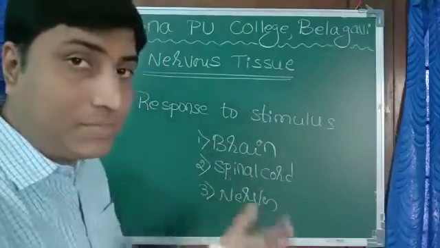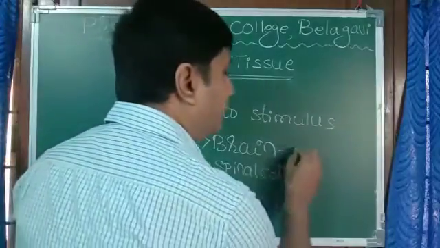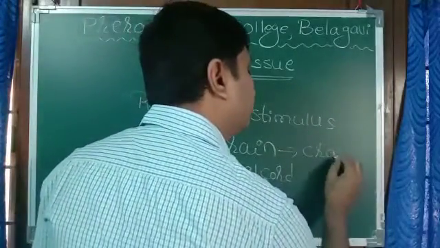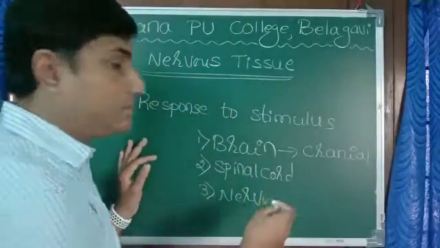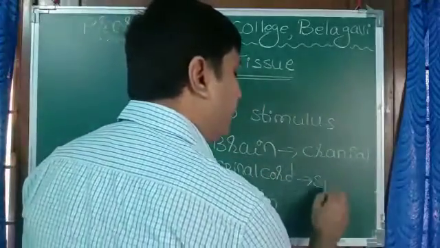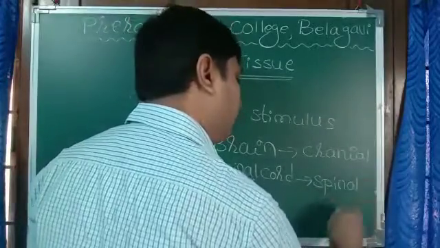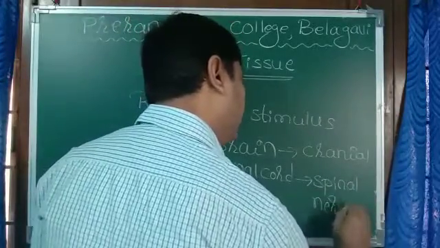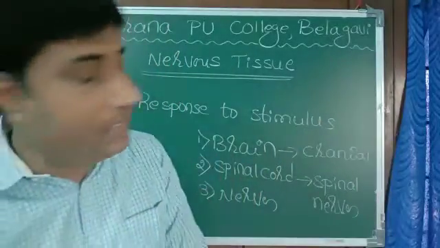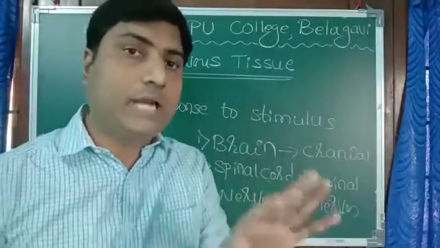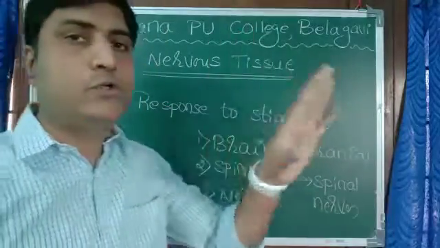The nerves that come out of the brain are called cranial nerves, and the nerves that come out of the spinal cord are called spinal nerves. So these are the structures present in our body that form our nervous tissue or neural tissue or nervous system.